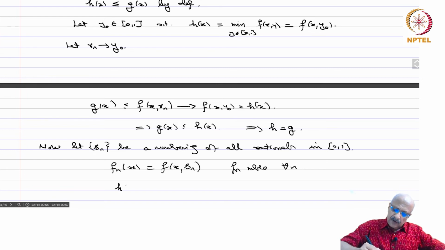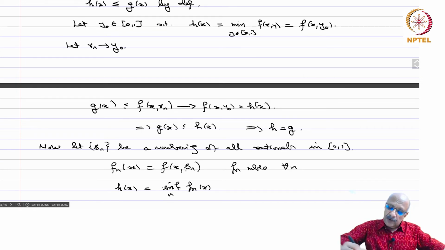Then h of x equals the minimum over all n of f_n of x. So this is by the first part: given any fixed real number, x going to f_n of x is a measurable function. Okay, so this h of x is now the infimum over n of f_n of x, and this implies, as we have already seen, that h is measurable.